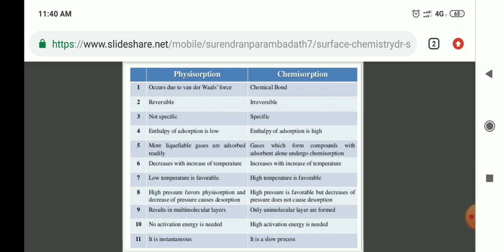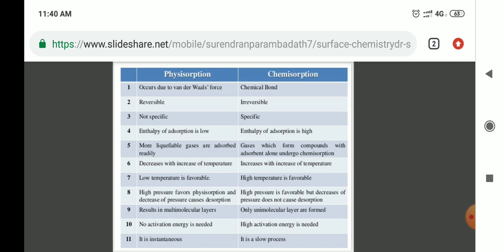In chemisorption, only gases which form compounds with the adsorbent undergo chemisorption. In physisorption, low temperature is favorable; in chemisorption, high temperature is favorable. And eighth point: high pressure favors physisorption, and decrease of pressure causes desorption. In chemisorption, high pressure is favorable, but decrease of pressure does not cause desorption.